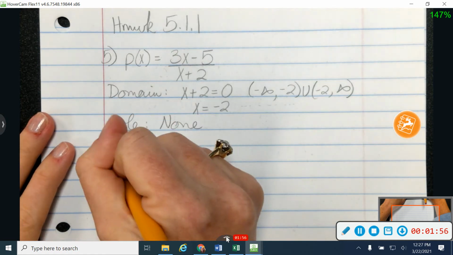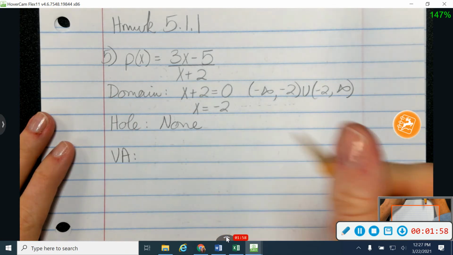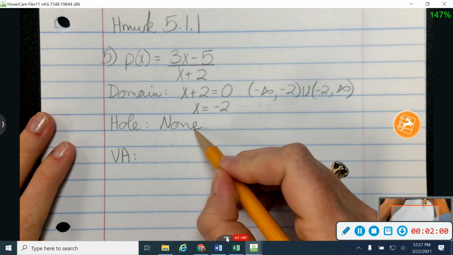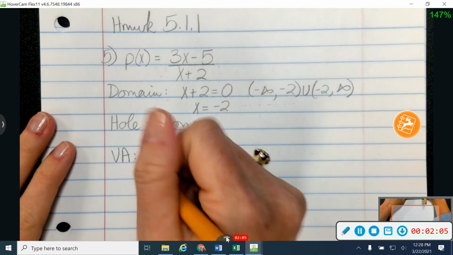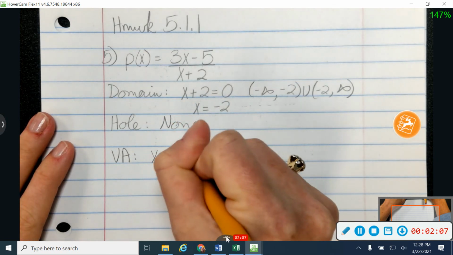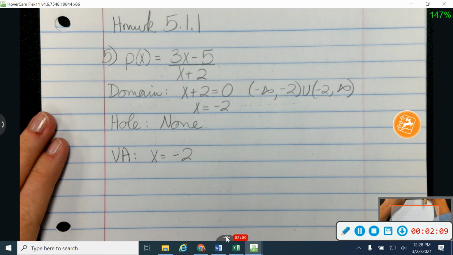All right, so my vertical asymptote is going to be anything that's left in my domain after I do my hole, which, since there wasn't a hole, it's just going to be my domain. So my vertical asymptote is going to be x equals -2. And I'll show you what a picture of that looks like here in just a minute.